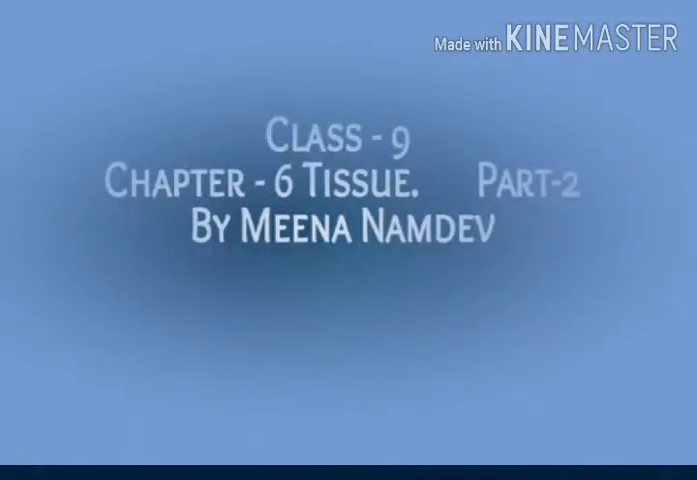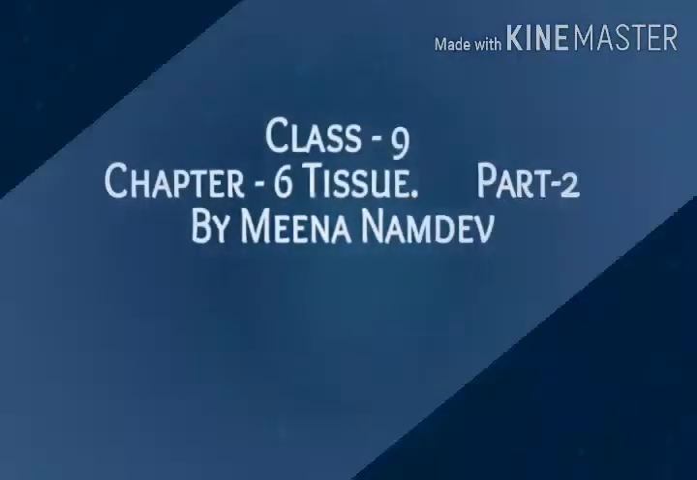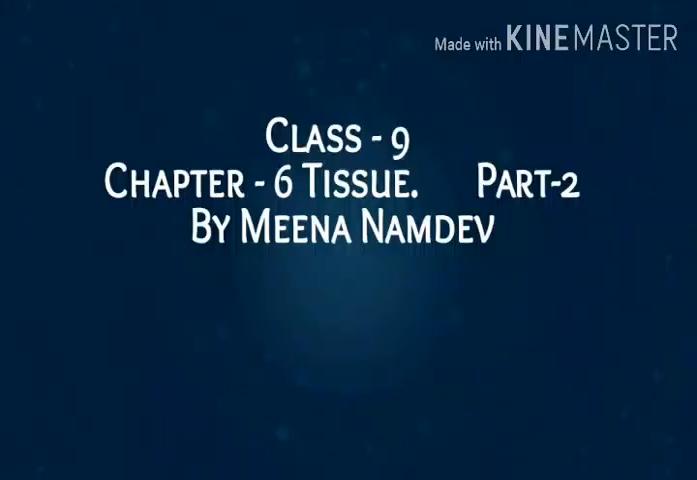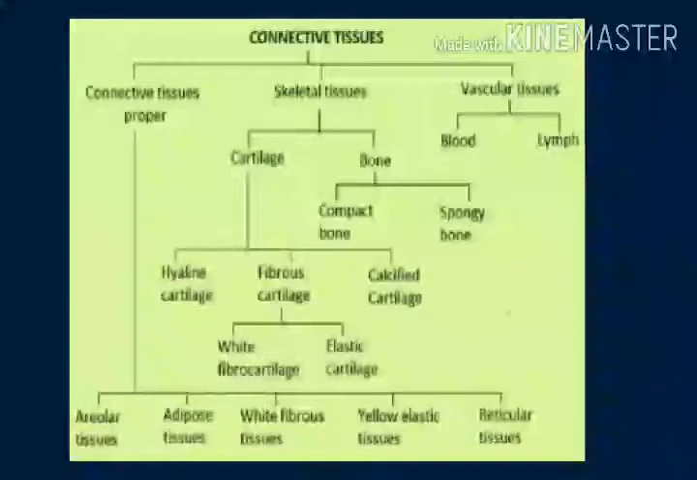Students, today I am going to teach you science of class ninth, chapter number 6, tissues. We have studied in the previous video animal tissues and its two types, epithelial tissue and muscular tissue. In this video, we will learn about the remaining two types, connective tissue and nervous tissue. Firstly, I will explain about connective tissue.